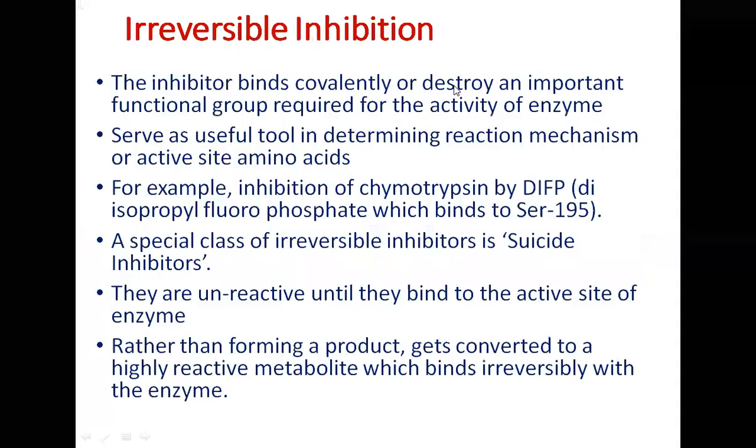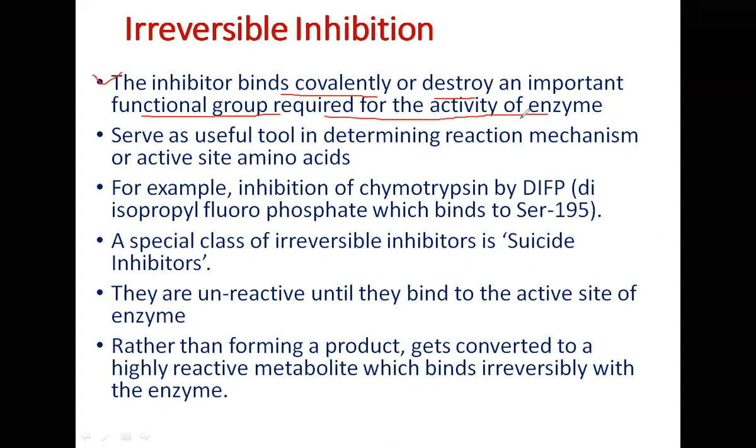All right, so we'll switch over to the next class of these inhibitors. They are called irreversible inhibitors. So what do irreversible inhibitors do? These inhibitor molecules bind tightly, they bind covalently, and they destroy an important functional group required for the activity of the enzyme.